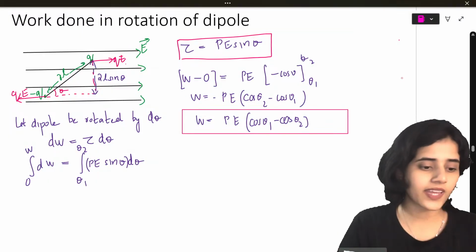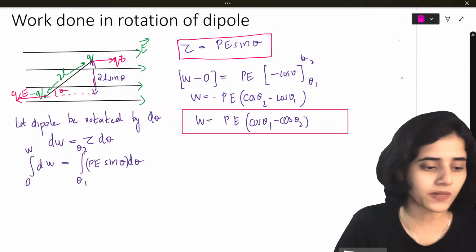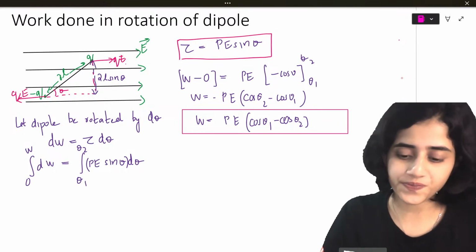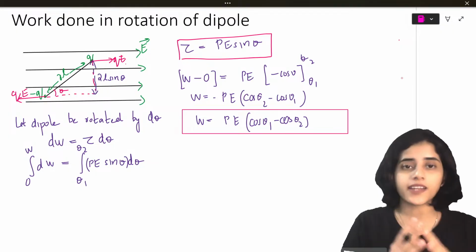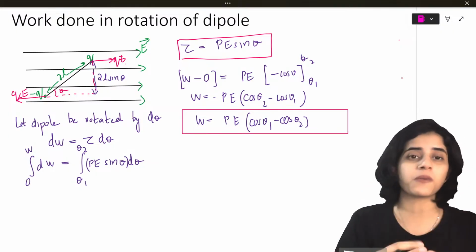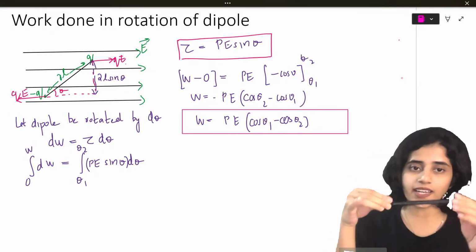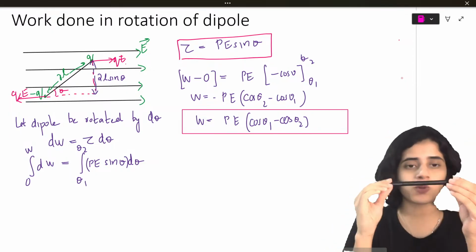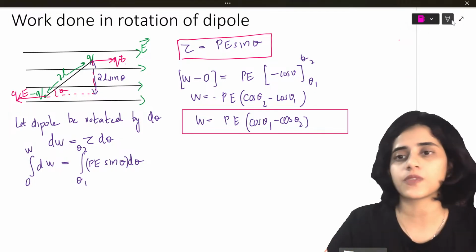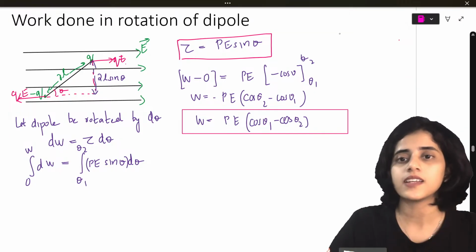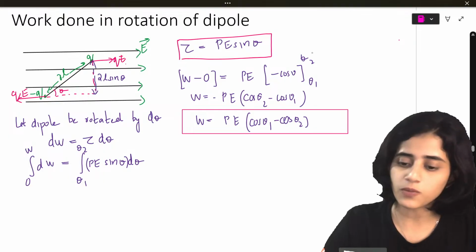Yes. Very good, Neat. Very good, Manyasri. Very good, all of you. So this is the formula to find out the work done in rotation of a dipole. So what is a dipole? Two charges. The dipole is kept at an angle here. And the amount of work done is given by this formula.